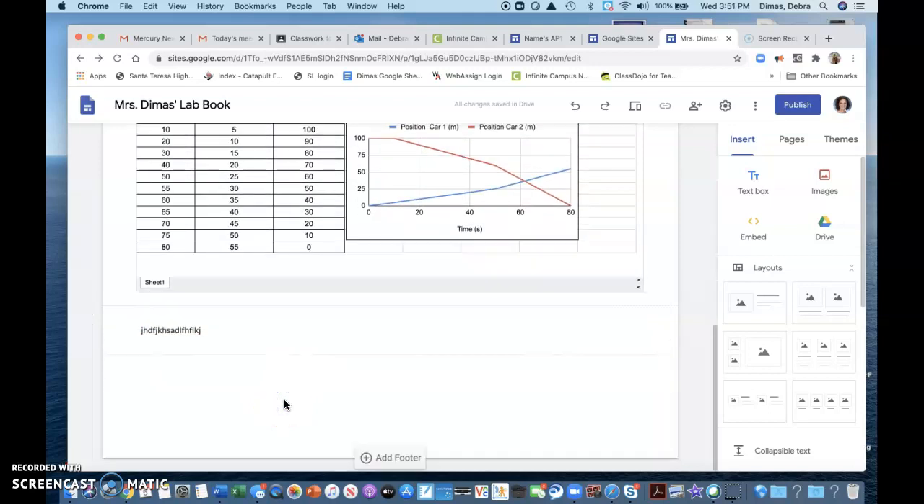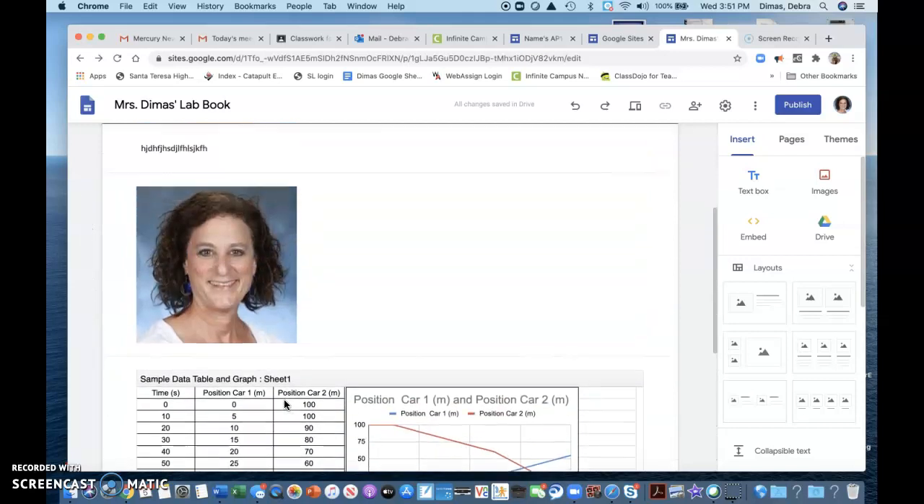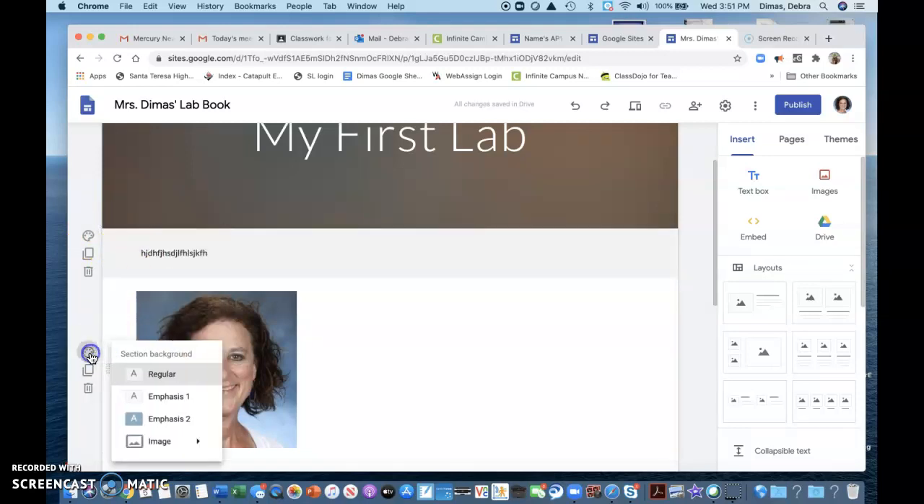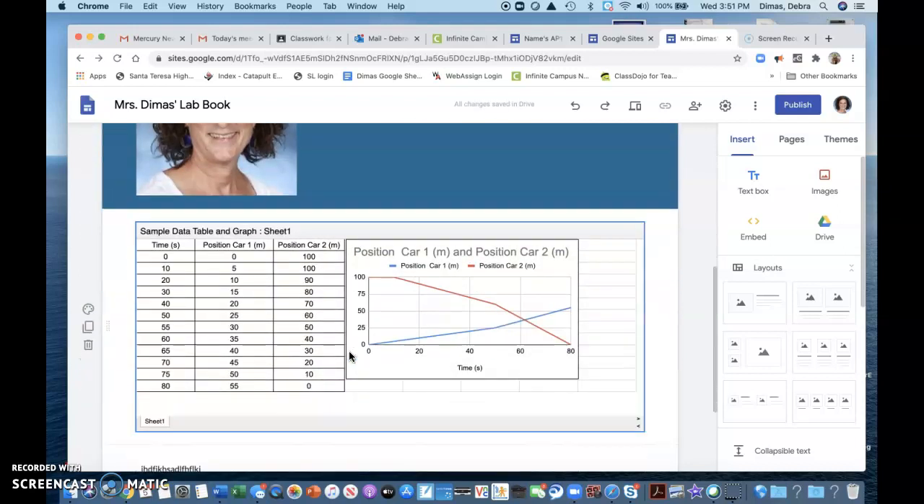So you can keep going and add as many sections. It doesn't ever run out of space. That's totally up to you. But then for looks, again, that's up to you, but you can change the background. So maybe I want that to be emphasis 1, but this is my beautiful picture, so I want it to be emphasis 2. Oh, look at that. That looks so much nicer.